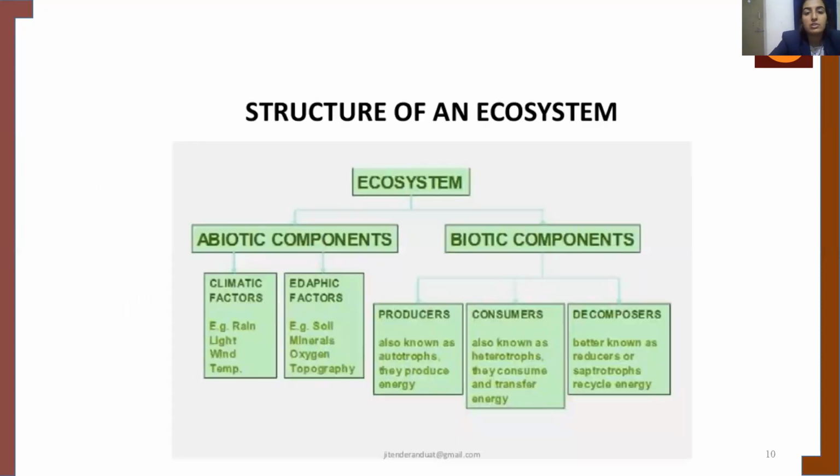So when talking about the structure of an ecosystem, an ecosystem is composed of abiotic and biotic components. So if you remember, the ecosystem definition states that it is an interaction between the biotic and the abiotic components. So it consists of abiotic and biotic components. When talking about the abiotic components, it consists of climatic factors and edaphic factors. Climatic factors include rain, light, wind, temperature, and the edaphic factor, which is related to soil. So examples of it include the soil, minerals, oxygen, and topography.